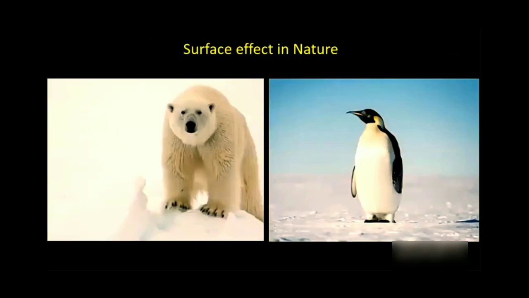There are many examples in nature where we can study these surface effects. In the polar region, most animals have very large size because, as we have learned, for the same volume, larger size means lower surface area, so heat loss in the cold atmosphere will be less. So they require less food to survive in polar regions. That's a beautiful example of surface effect in nature.